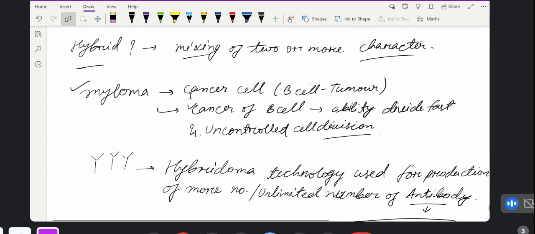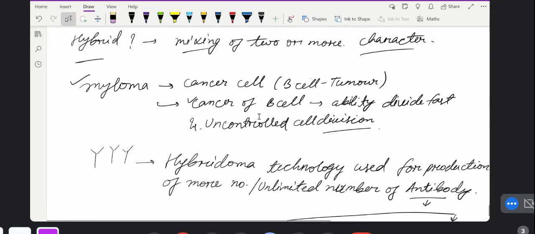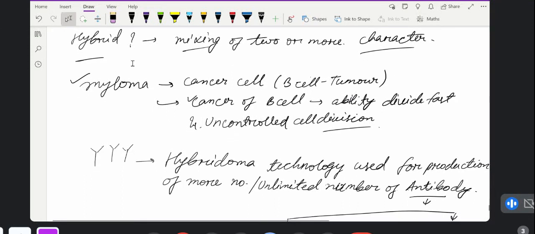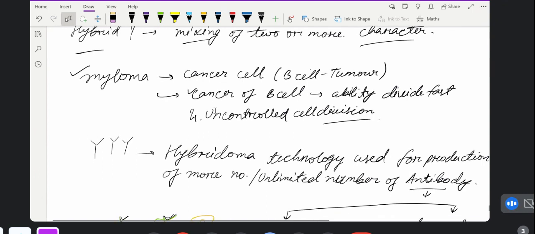What is a myeloma cell? Myeloma cells are cancer B cells. And what is a cancer B cell? The B cells which are growing uncontrollably and making a tumor. That is called myeloma. Why do we want a cancer cell? That is the question. The cancer cell has unlimited growth.